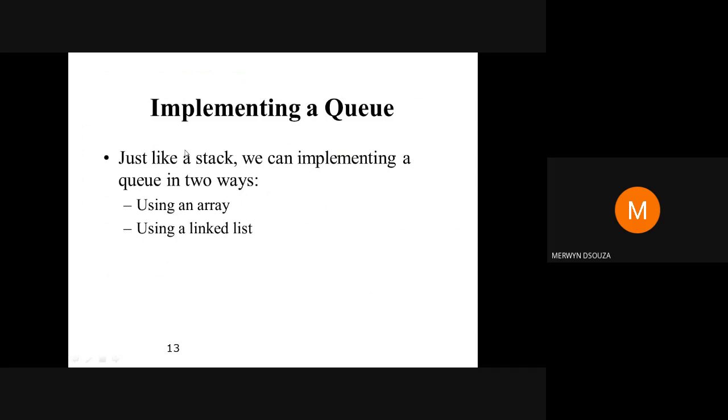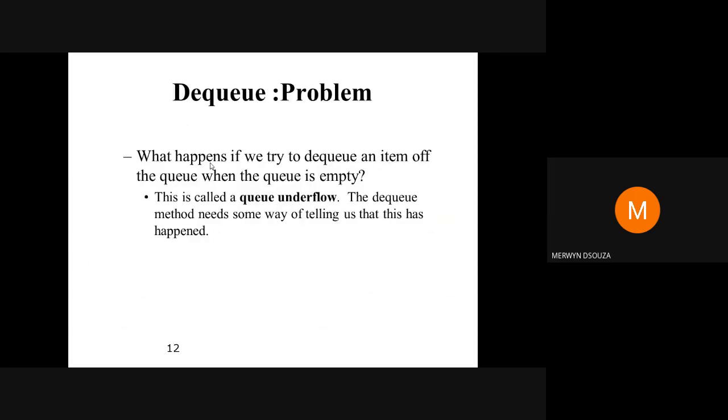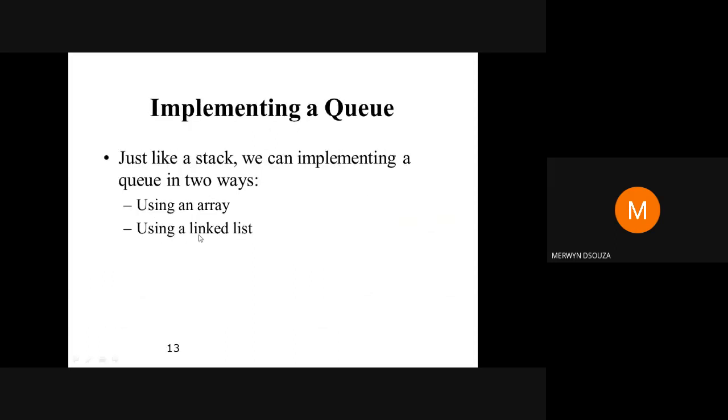There are two ways to implement a queue. One is using an array, just like I showed you in these diagrams. And the similar thing we can do using a linked list that we have already studied. So we can do it in two ways.